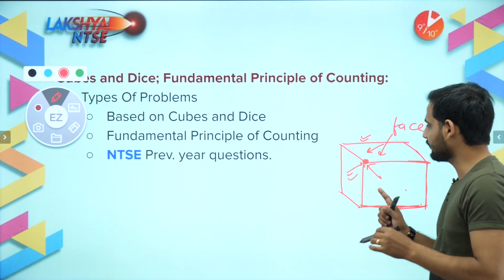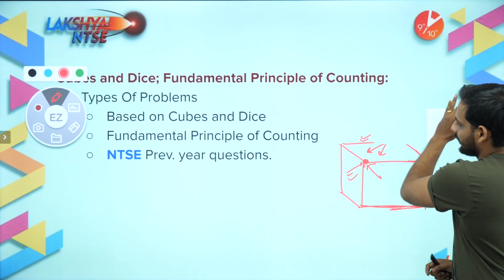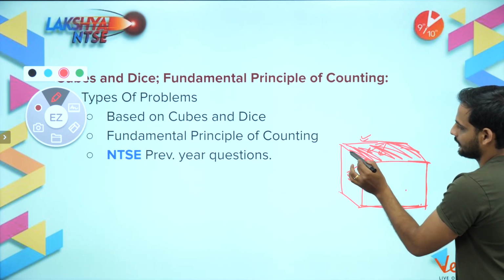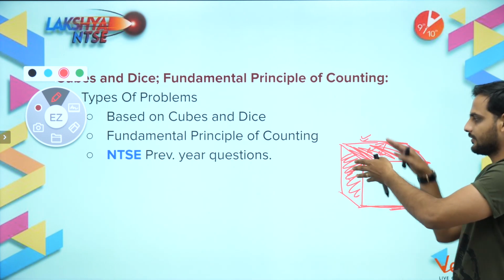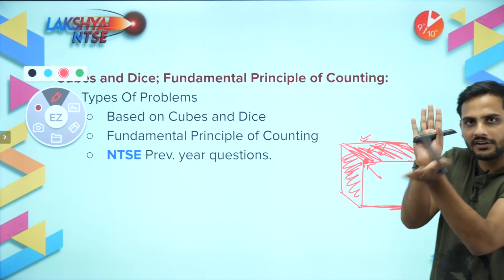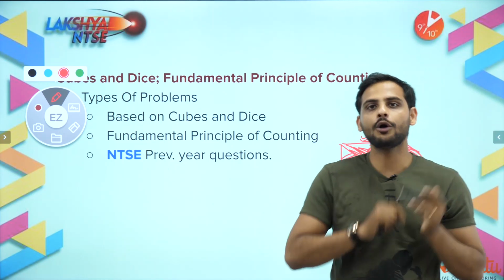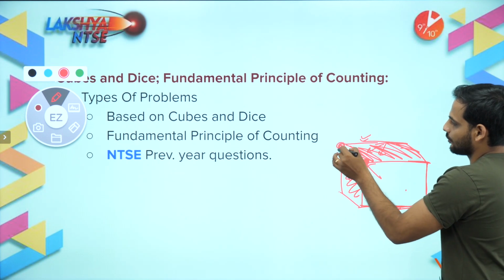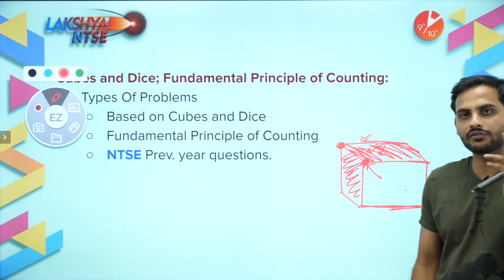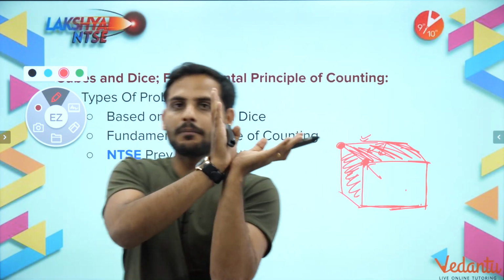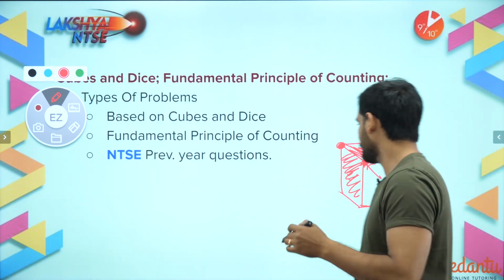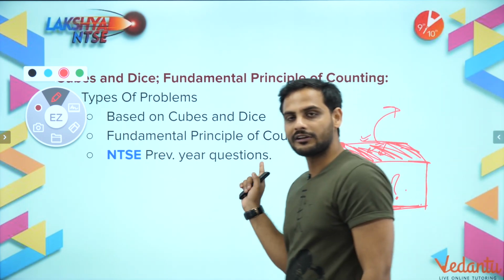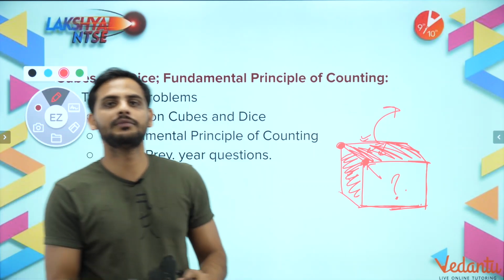So if I fix any 2 faces, let us say I have fixed this upper face and this sidewise. These 2 faces I have fixed. So now a combination of 2 adjacent faces, how many corners will they give me? They will give me 2 corners. One will be this corner, other will be this corner. Only 2 corners. So 2 adjacent faces when combined can give you 2 corners. So here some number will be there, and at the back some other number will be there. This is the most important concept which we will be using to solve the problems.